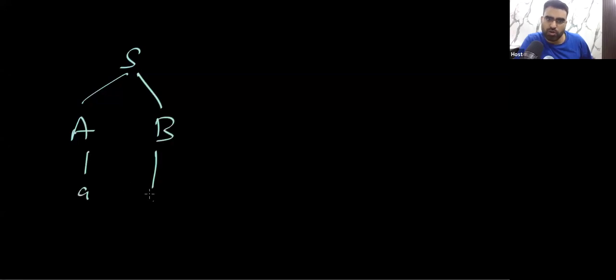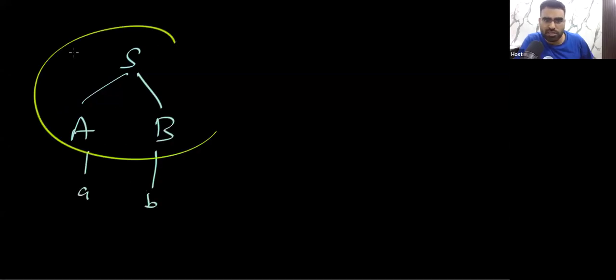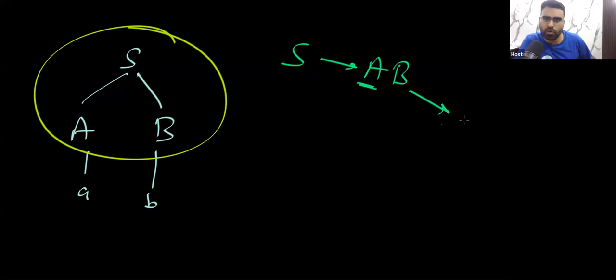For example, consider this parse tree as S going to AB, and let's assume A is going to a, B is going to b. Here you can notice these are the internal nodes, and the length of derivation will be S going to AB, then A can go to a, and then B can go to b.